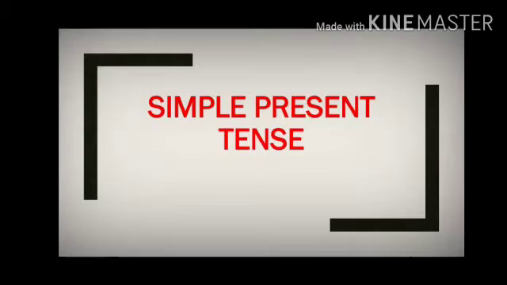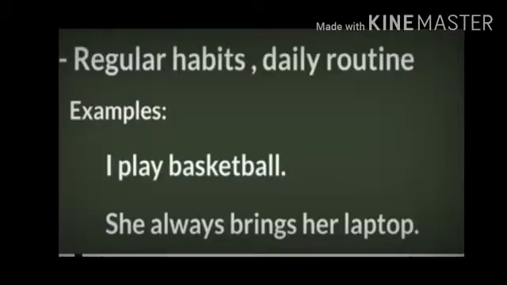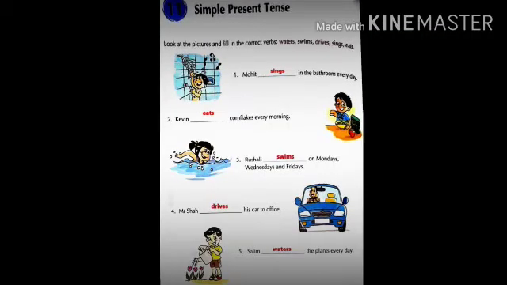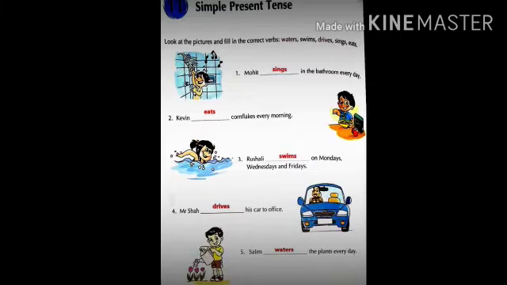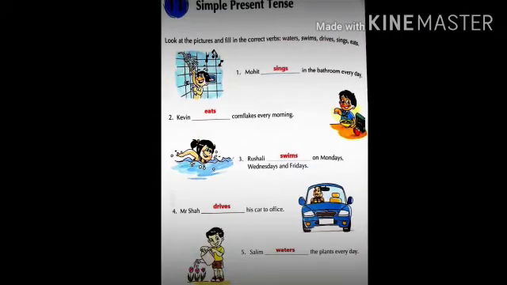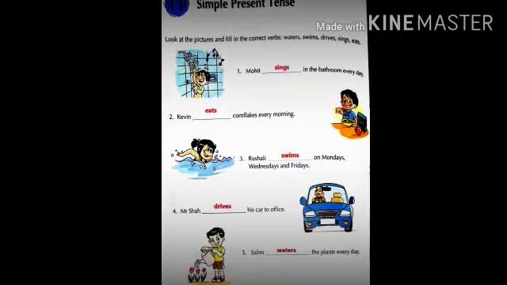Open your grammar book. The simple present tense is used to talk about things that happen regularly or are part of our daily routine. For example, I play basketball. She always brings her laptop. Look at the pictures and fill in the correct verbs. Waters, swims, drives, sings, eats.